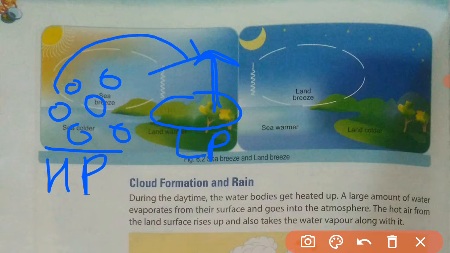It will start to move from sea to land, and this is called sea breeze. During the day, because of the pressure difference, the air present above the sea surface starts to move toward the low pressure area, that is land, and this is called sea breeze.